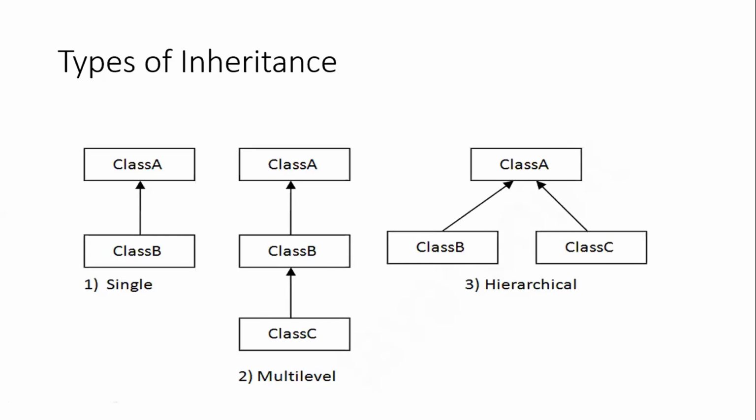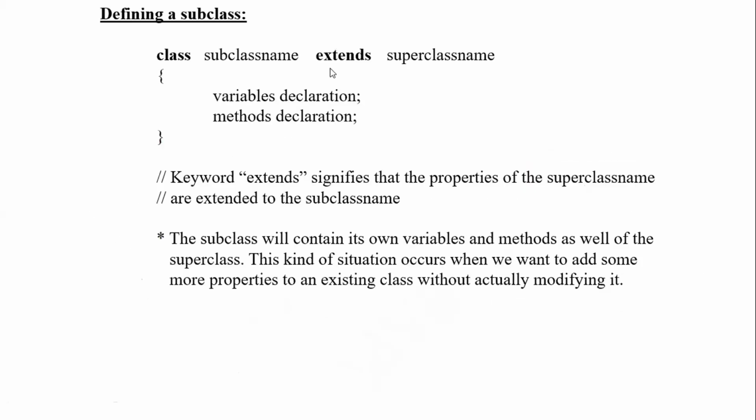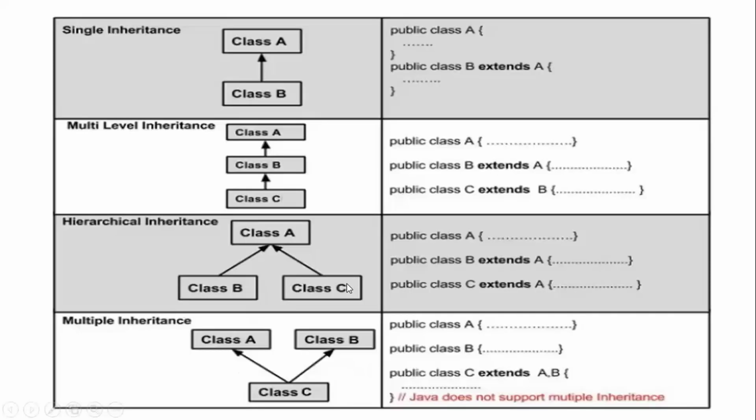Right? Shall we just see a diagrammatical representation? Yes. If you want to go with a single inheritance, there will be a class A and a public class B extends class A. This is what we have done with respect to our example also. In our example, we wrote public parent first, then public child extends A. We didn't use public, we just wrote class child extends parent, right? So that was a single inheritance.